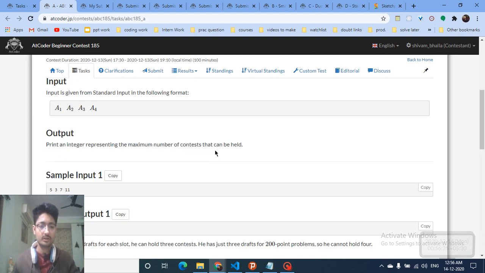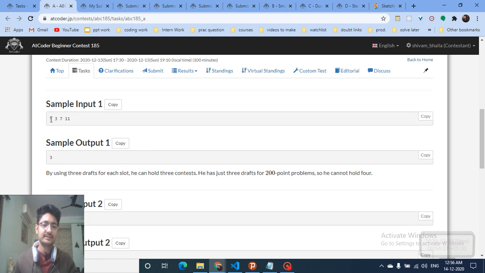So it's just simple, because as you can see from this example, for every contest you want each type of problem once. So if you have B type of problem only 3, you cannot repeat the same question again. Then you can only make 3 contests, because after the 3rd contest there is no problem of type B, so you cannot make a contest, and thus the answer is just the minimum among all of them. That's a very simple observation you can find out. So that's the whole code.